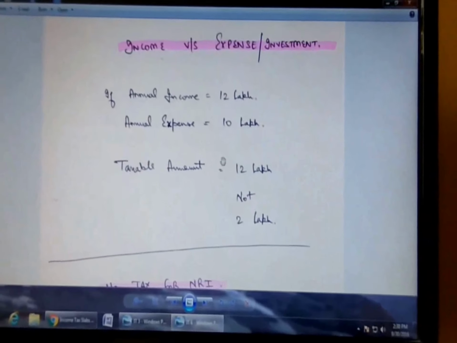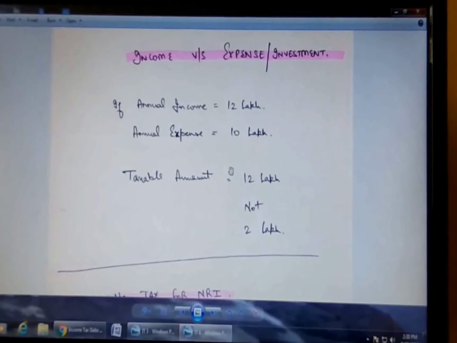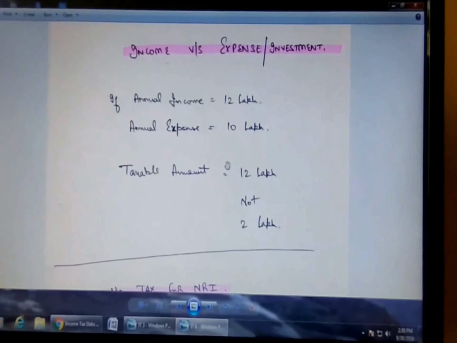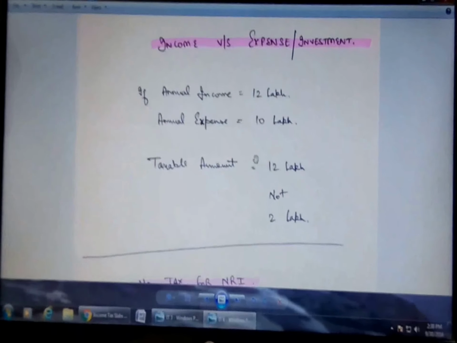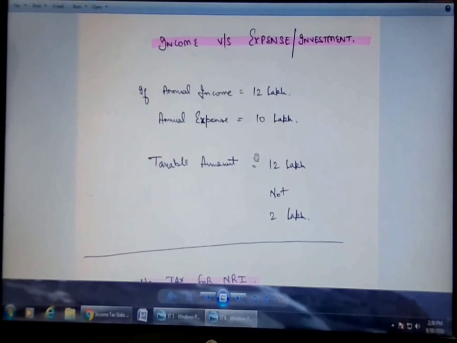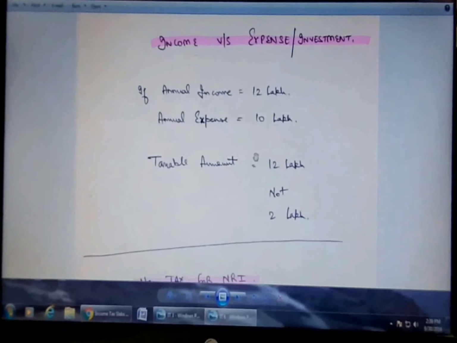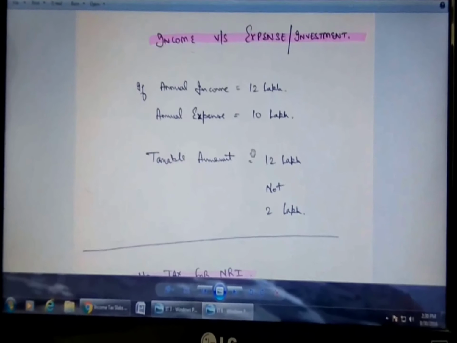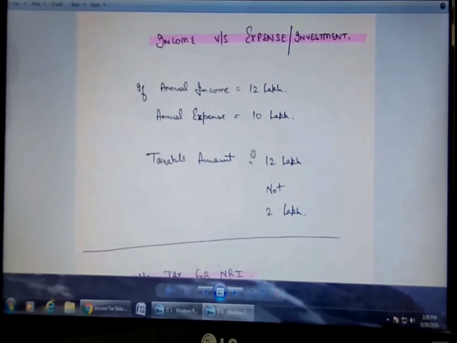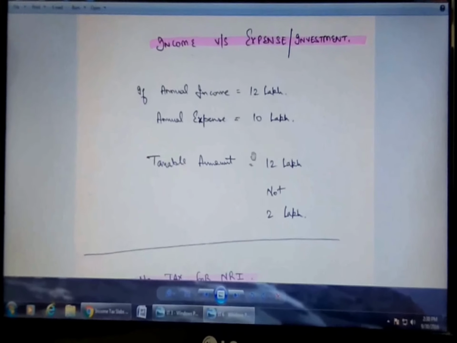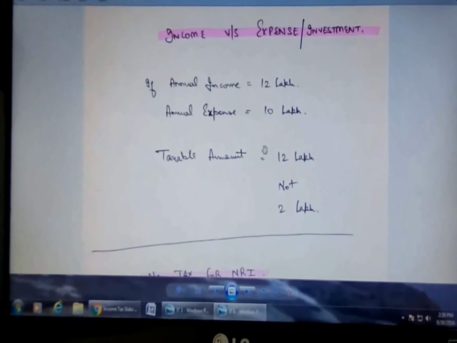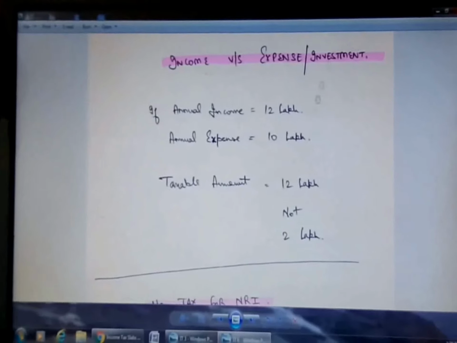Say you are having an annual income of 12 lakh rupees and you do total expenses in that particular financial year of 10 lakhs. Say you earn 12 lakh rupees and you spend a lot of money on your food and groceries, you bought a car, you gave a house rent, you spend money in traveling, in your different things. So your expenditure was total 10 lakhs, so your savings is 2 lakhs. So the taxable amount will remain 12 lakhs and it will not be 10 lakhs or 2 lakhs because we are talking about income tax, not expenditure tax. So your total tax will be calculated on 12 lakhs.